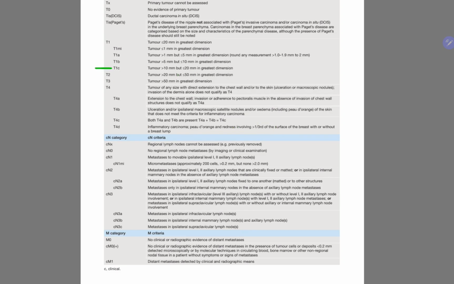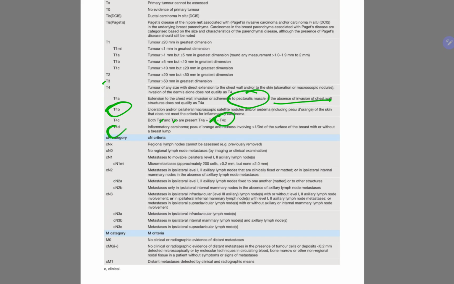So T2 is more than 20 to less than or equal to 50 mm. T3 more than 50 mm in the greatest dimension. T4a, extension to the chest wall, but invasion of pectoralis muscle in the absence of chest wall invasion will not qualify. T4b, ulceration or ipsilateral macroscopic satellite nodule or even edema of the skin. T4c is T4a and b both present.